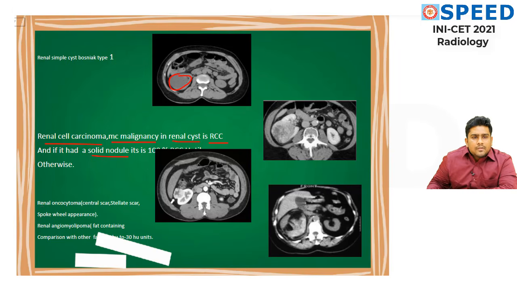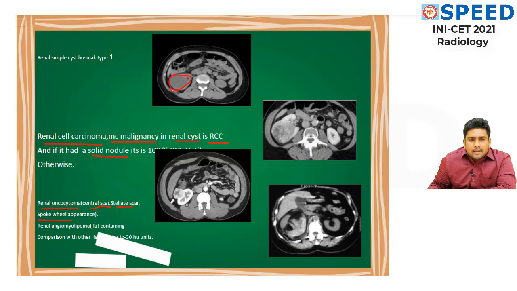Then we go towards renal oncocytoma. Students, you never used to make mistakes in this, because my opinion is that you are very strong in those classical signs and appearances. Renal oncocytoma will have a central scar, a stellate scar, spoke wheel appearance.